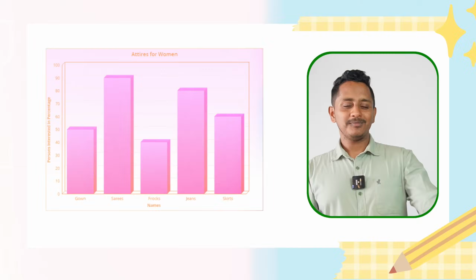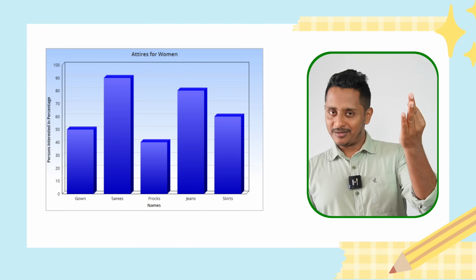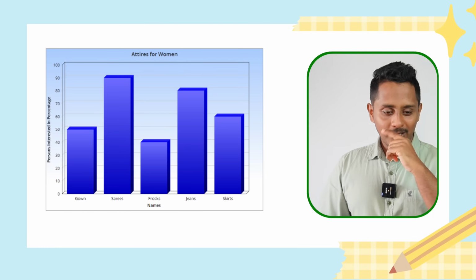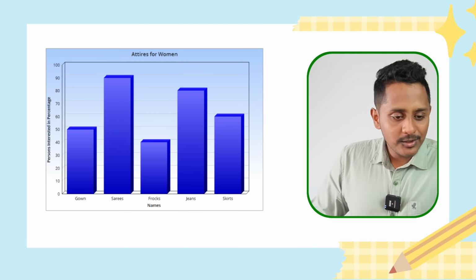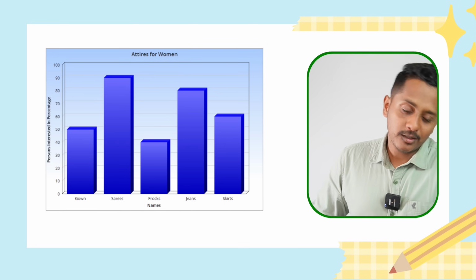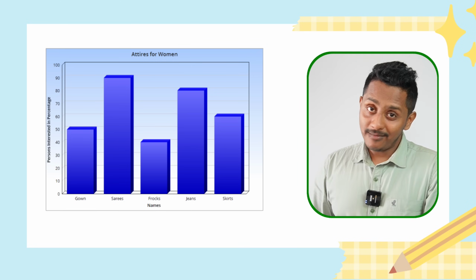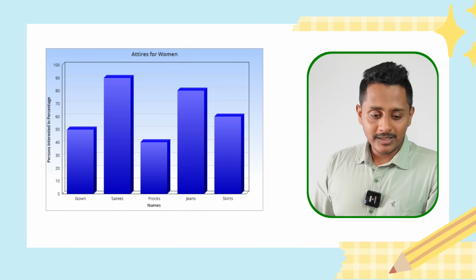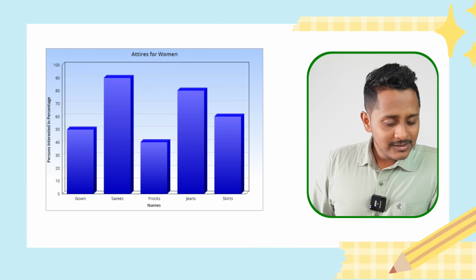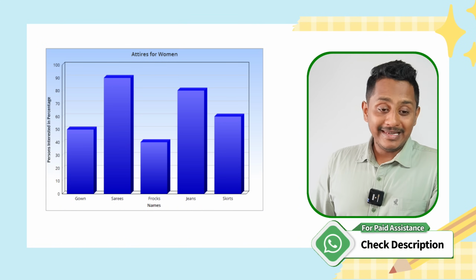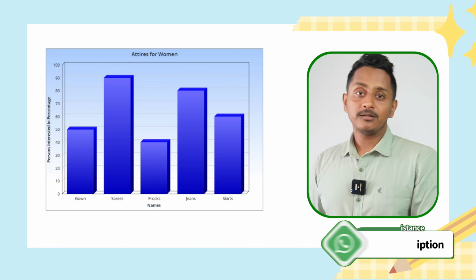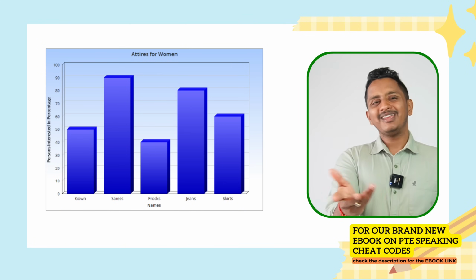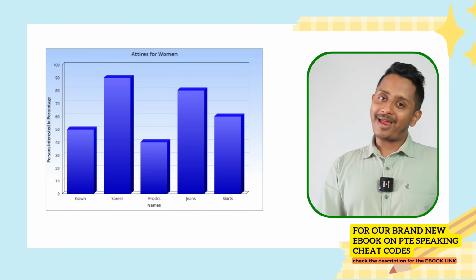Now let's take up some line graphs or bar graphs. I'm starting with a bar graph. This is the picture, 25 seconds. Let's start. Three key content points. Saris, attires for women. 90% of the women own a sari, which leads to the maximum. Second being jeans, standing at 80%. Frocks at 40% are the least owned attire by women. Three sentences are done and dusted. 10 seconds is enough. It comes with practice.